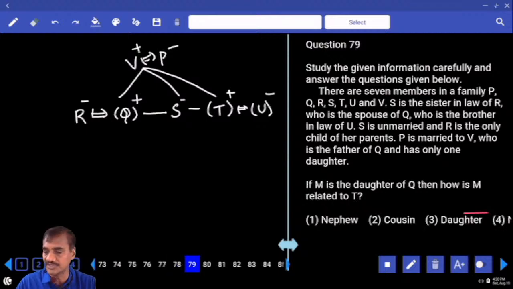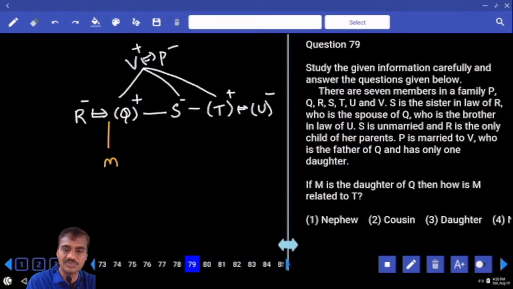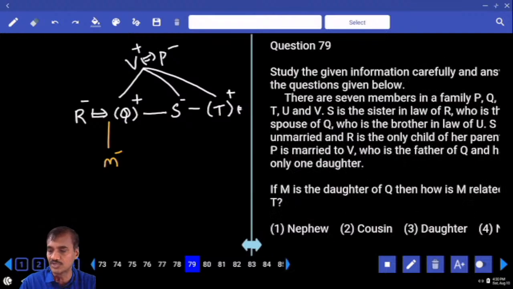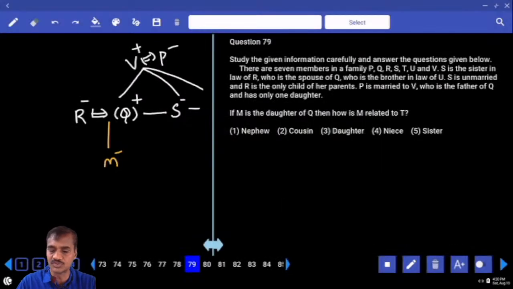Question 79. If M is the daughter of Q, now this is M, who is the daughter of Q. Then how is M related to T? T's brother's daughter. Brother's daughter is niece. Niece, that is given in choice 4.